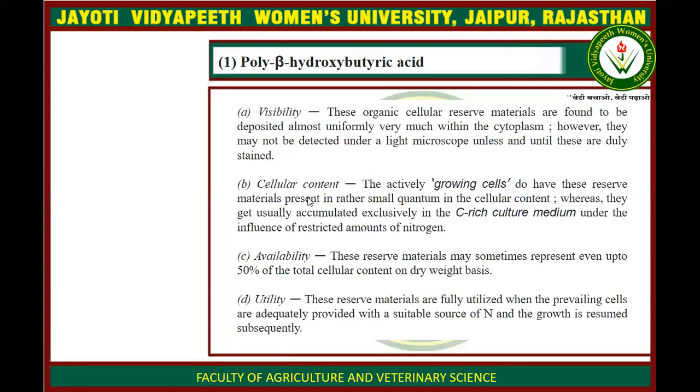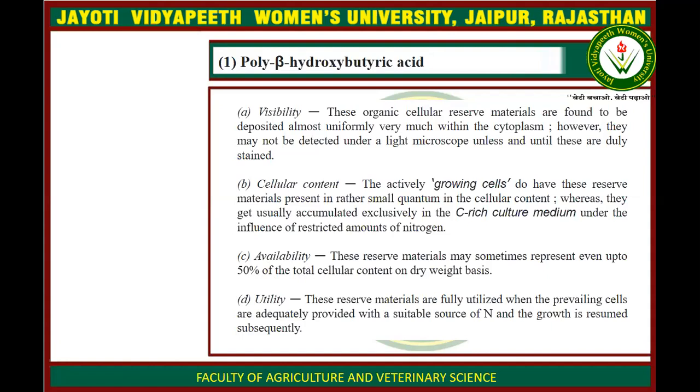Regarding visibility, polyhydroxybutyric acid is not visible under a light microscope, and the cellular content is in small quantity. Bacteria can accumulate polyhydroxybutyric acid when a carbon-rich medium is present. Then they synthesize more polyhydroxybutyric acid as their storage food, and it may be present up to about 50% of the total cellular weight.